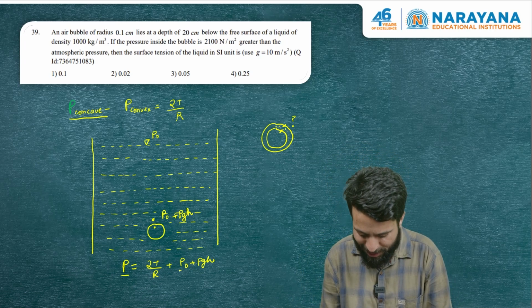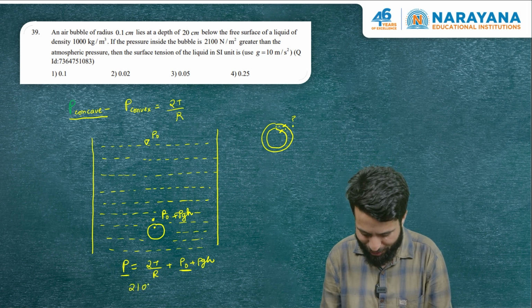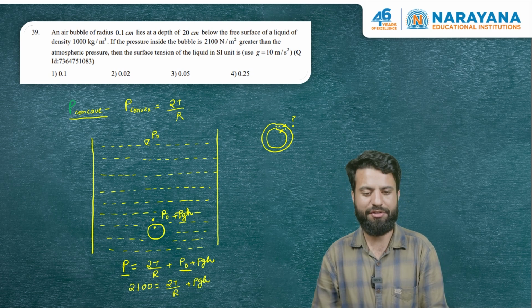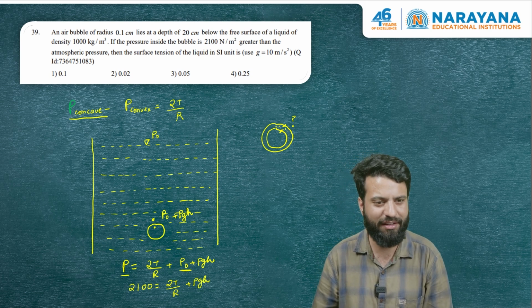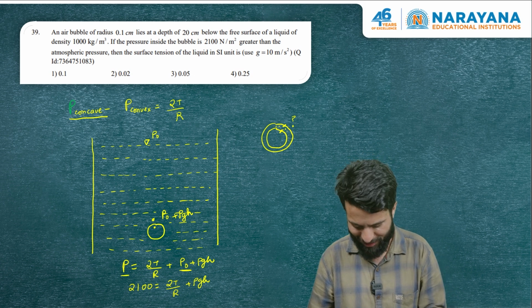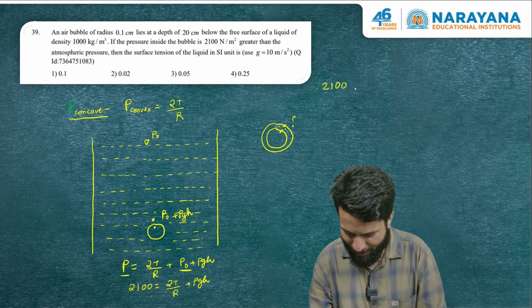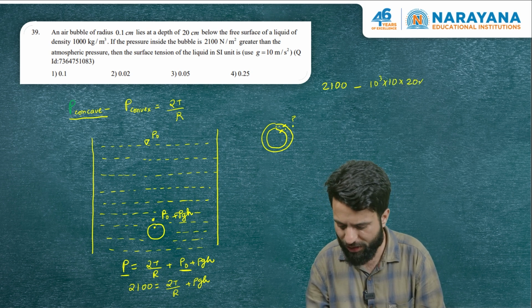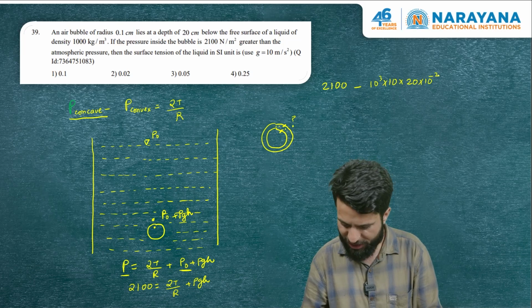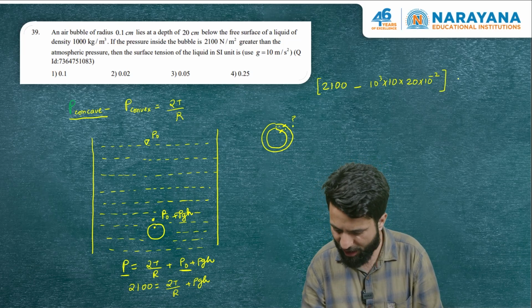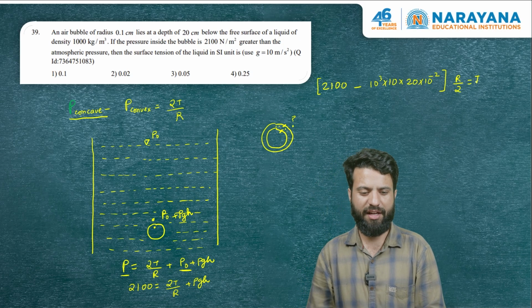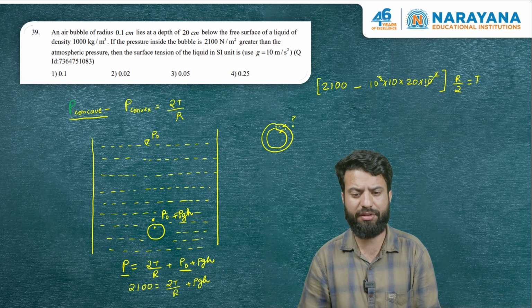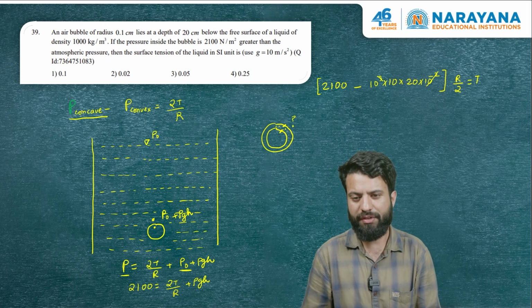pressure. Basically, P minus P naught has been given as 2100, which is equivalent to 2T by R plus rho GH. So this now just needs to be simplified. I think we have to find the T. Everything else has been given. So it is 2100 minus rho, density of water, that's 10 power 3, G is 10, H is 20 centimeters, 20 into 10 power minus 2, rho GH, multiplied by R by 2, that is equal to T. So I think this and this will cancel out, 10 power minus 2 and 10 power 2. So we'll be left with 2000.